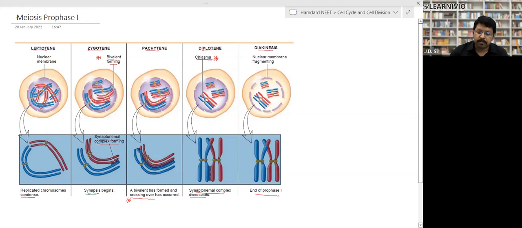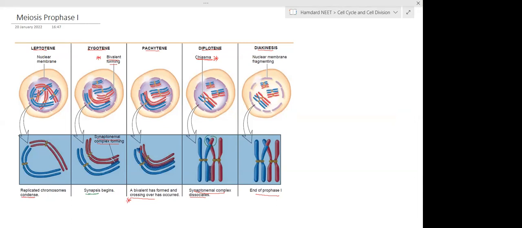Now, after the crossing over, meaning they have exchanged the parts, they start separating from each other. When they start separating, they make this crisscross structure, called chiasmata, right? So the synaptonemal complex gets dissociated, and in diakinesis the nuclear envelope gets dissolved, and that is the end of prophase, right? So we have divided it into leptotene, zygotene, pachytene, diplotene, and diakinesis. Many times the question has been asked in medical examinations: when synapsis takes place, when crossing over takes place, when the synaptonemal complex forms. Is that clear? Yes, sir.